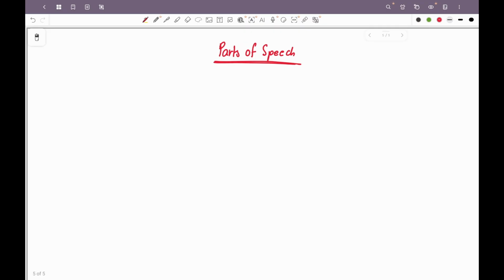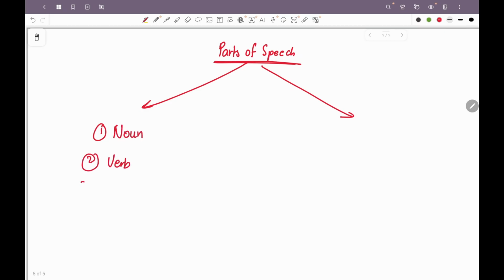So let us now take a look at the rules related to the 8 parts of speech. In parts of speech, there are 8 parts of speech: noun, verb, pronoun, adjective.